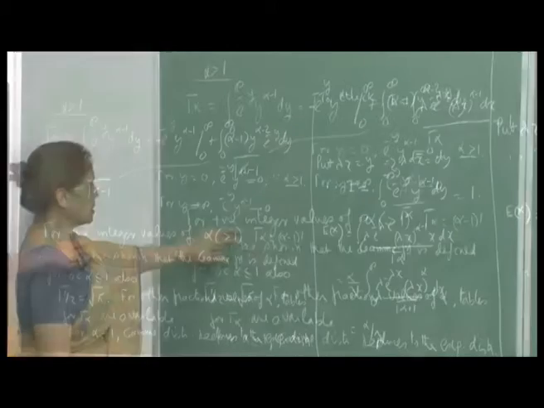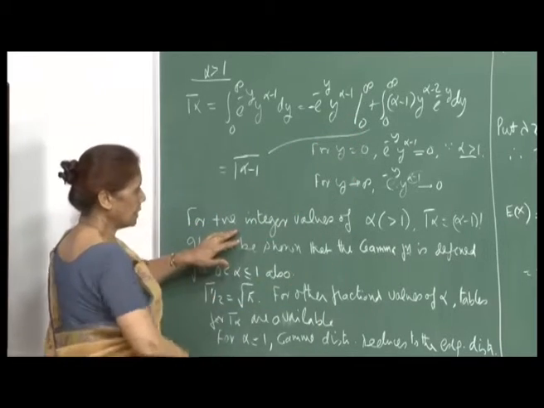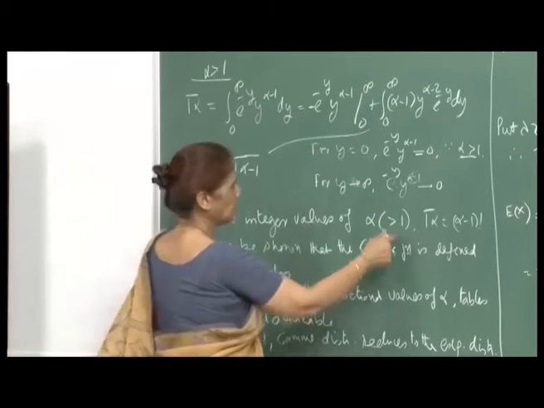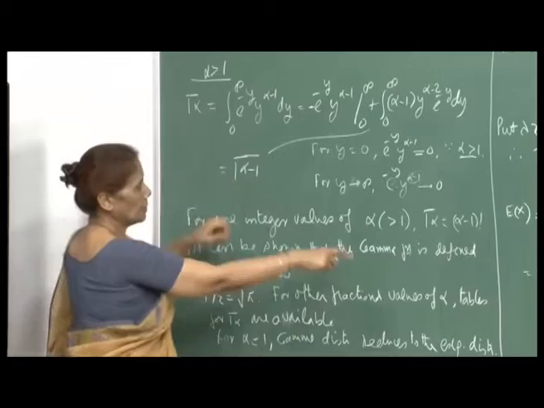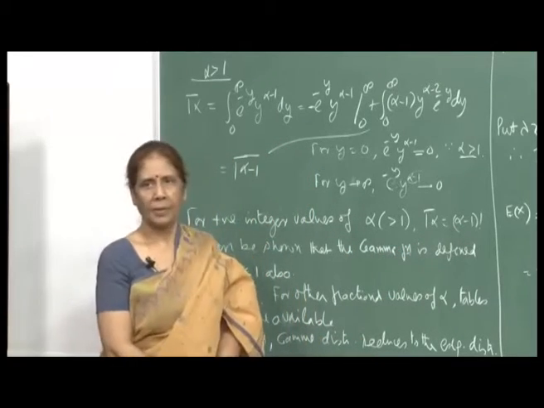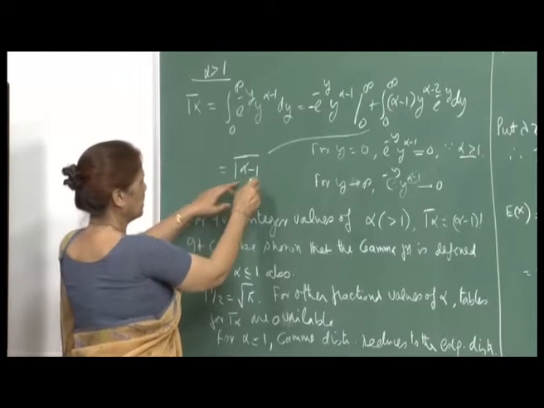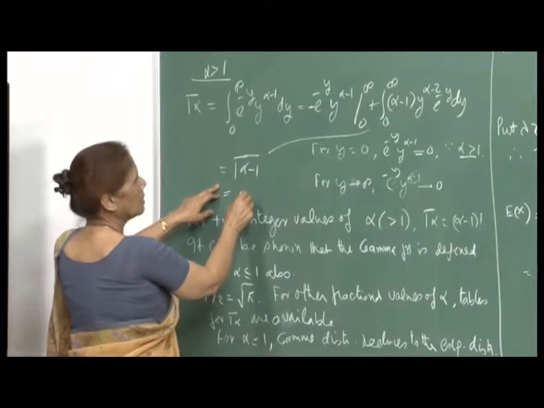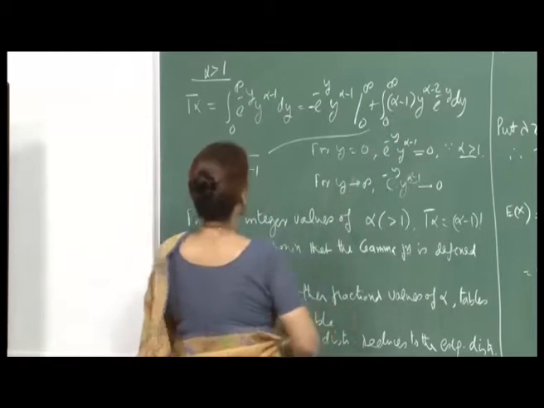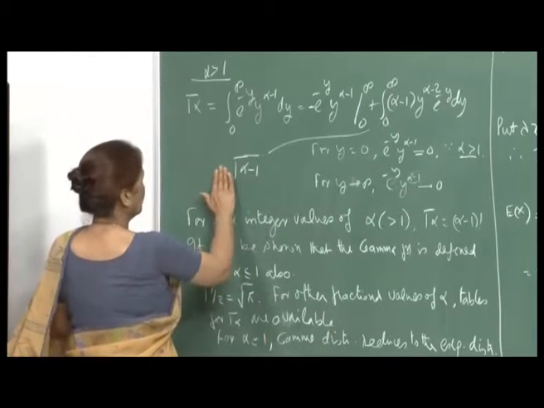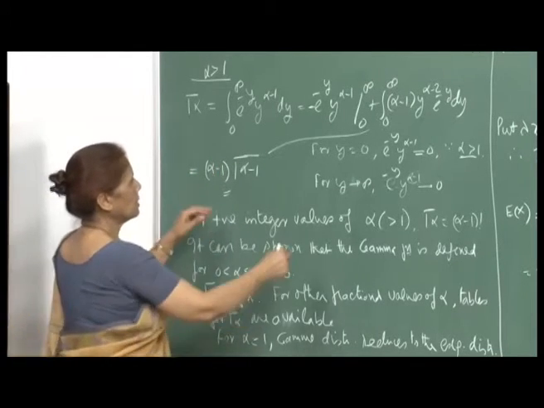Okay. And so, for positive integer values of alpha, if I go on doing it iteratively, this we can see is gamma alpha would reduce to alpha minus 1 gamma alpha minus 1, right, from here.